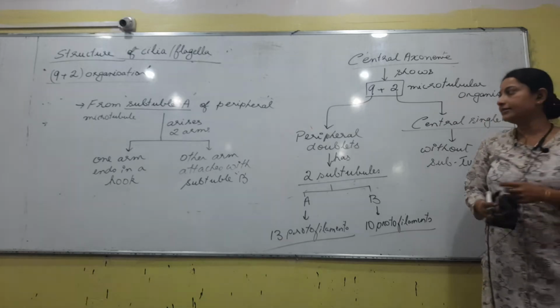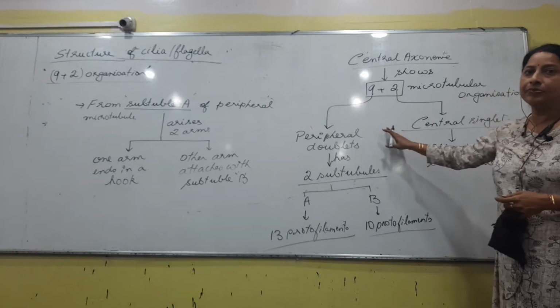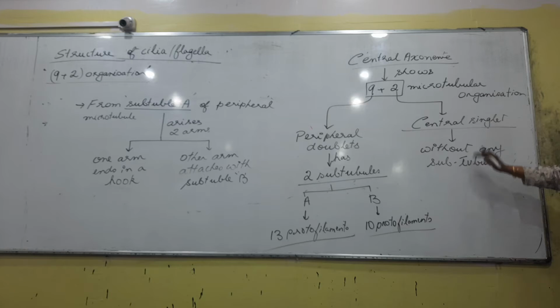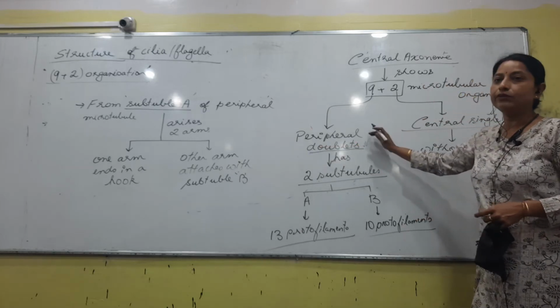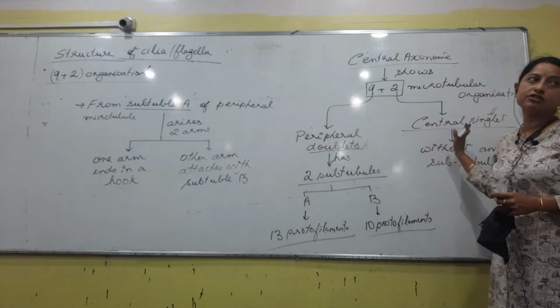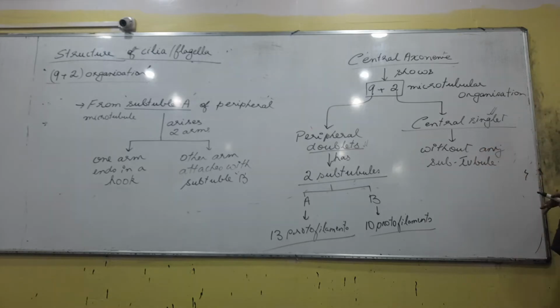So, certain points we are discussing. Is this part clear? 9 plus 2 is clear, right? Here we have used the word singlet, and here we have used the word doublet. Why? Because it has subtubules, it does not have subtubule. Okay.